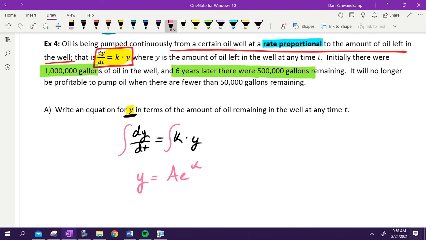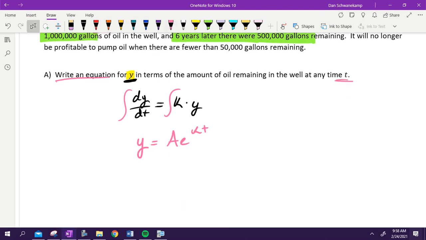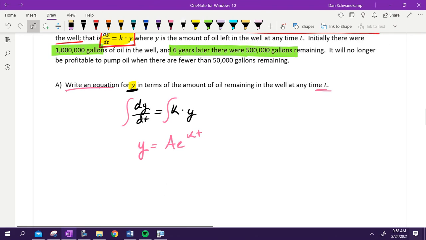Y equals A E to the KT. There's my setup. We're trying to write an equation for any time t. So basically, we want t to be in our problem still, but we're trying to write an equation. A and B, what can I plug into this thing? 1 million gallons for what? Yeah, A sub 0, my starting amount. So that's 1 million.